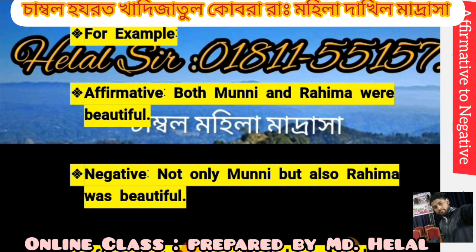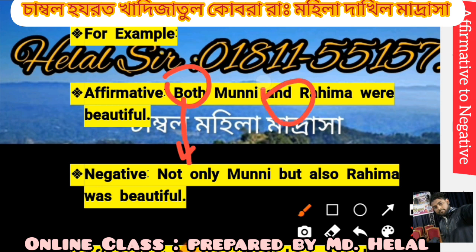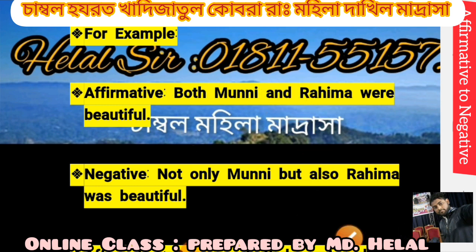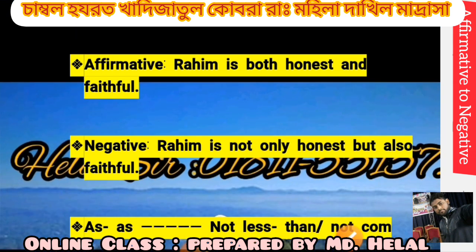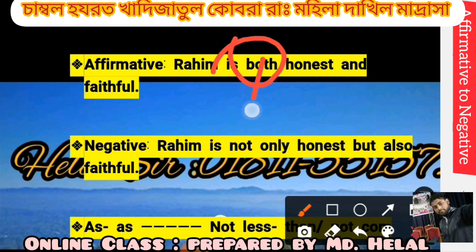Not only Munni but also Rohima were beautiful. Here, the first "both" changes to "not only" and the second "and" changes to "but also". Rohim is both honest and faithful. Here, "both" changes to "not only" and "and" changes to "but also".